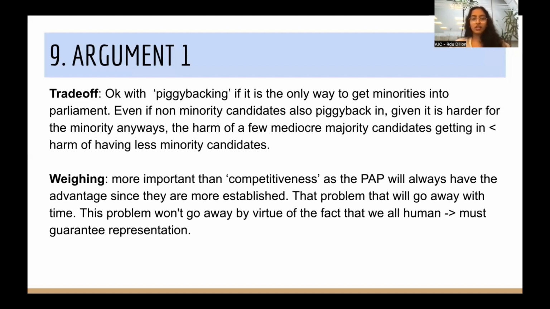So what exactly is the trade-off? I think it's important to acknowledge that there will therefore be some degree of piggybacking, whether or not the piggybacking is with regards to minority candidates or the other candidates. And I personally think it's with both.